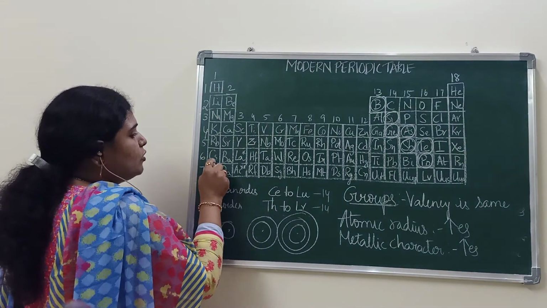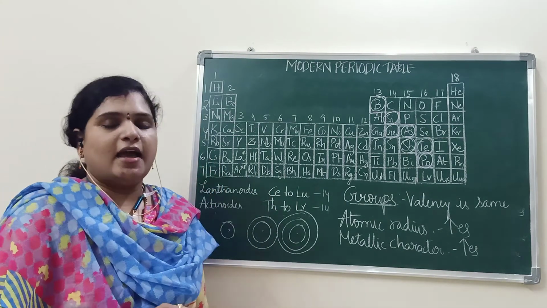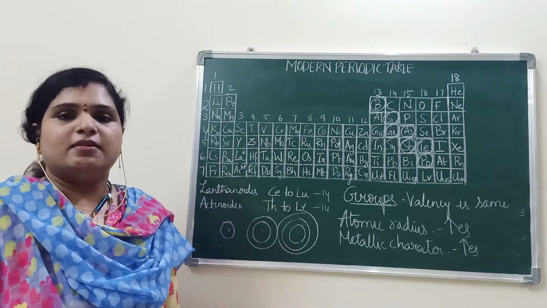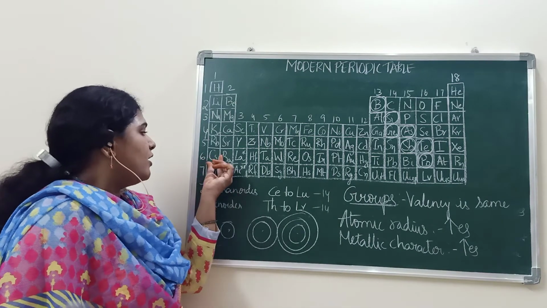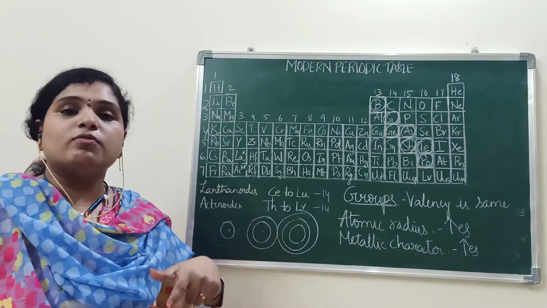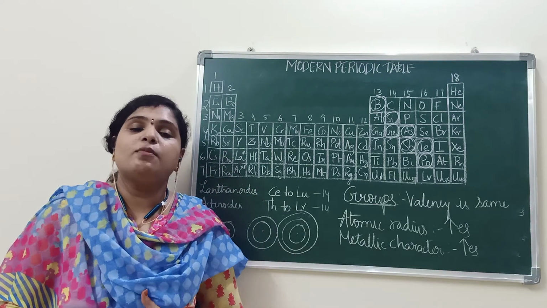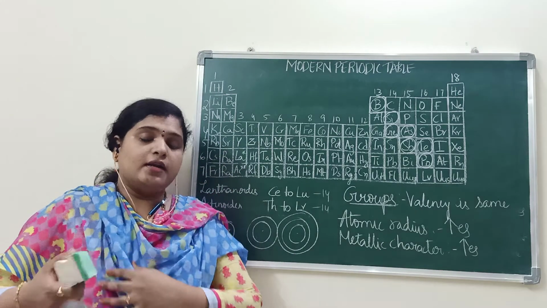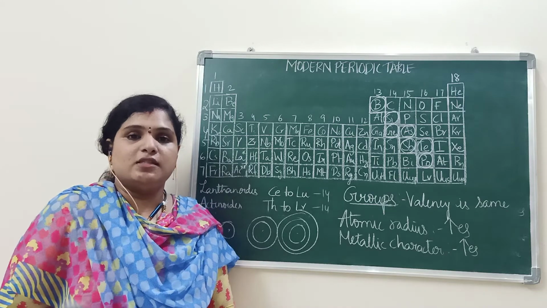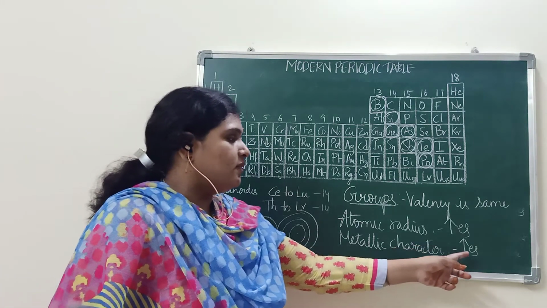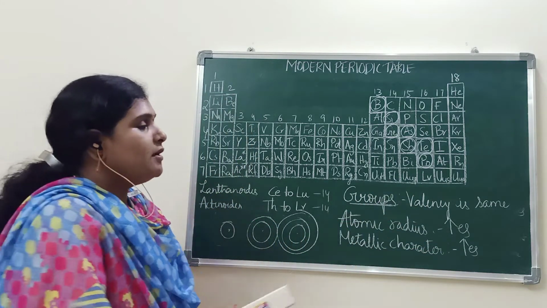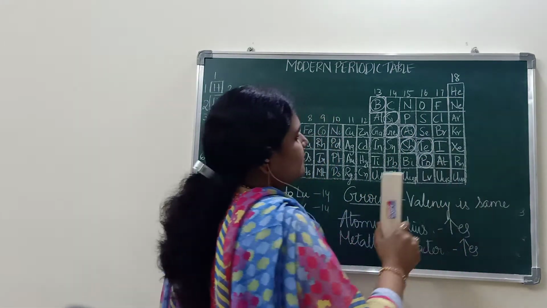Cesium is having the most metallic nature because the electrons present in the outermost shell can be easily removed and it can form positive ion very easily. Metallic character will increase.